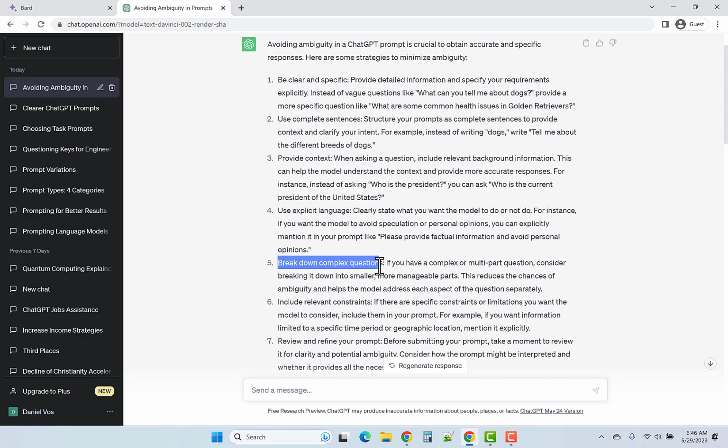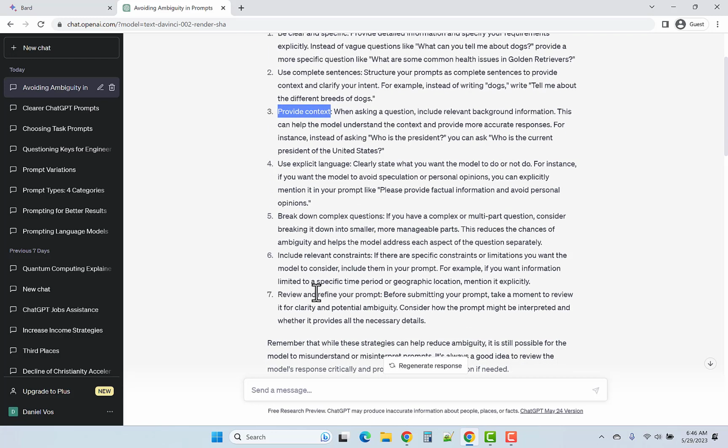Fifthly, break down complex questions. So don't ask all of your questions in the same prompt. 6, introduce relevant constraints. I guess this is a different way of number 3, providing context. And then review and refine your prompt. So read the prompt, ask yourself, is there anything ambiguous, and then revise it to make it less ambiguous.